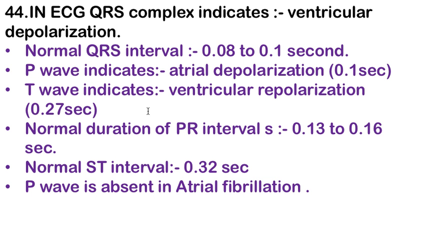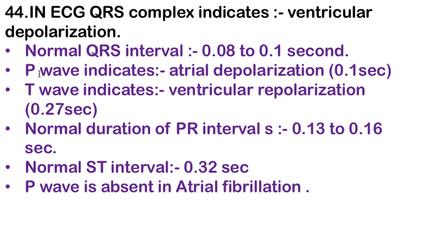Next are the points related to ECG, electrocardiogram. In ECG, the QRS complex indicates ventricular depolarization. The normal QRS interval is 0.08 to 0.1 second.